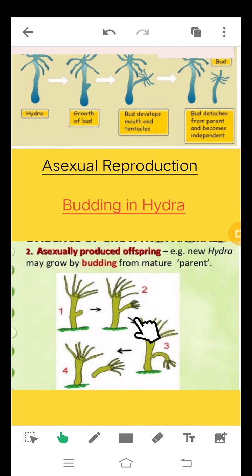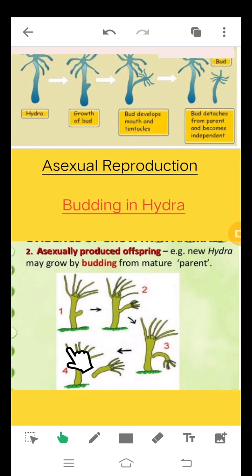And this is the same process. As we can see, here a new hydra is growing from the parent hydra, and there is only a single parent. There is only one parent. There are no male or female. There is only a single parent involved, which is giving birth to a new hydra.